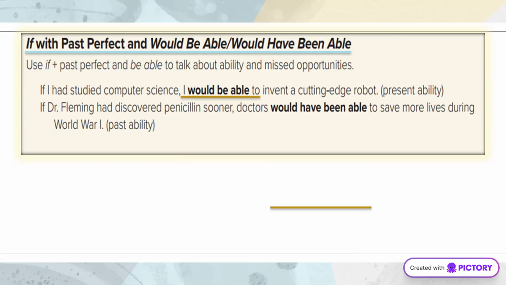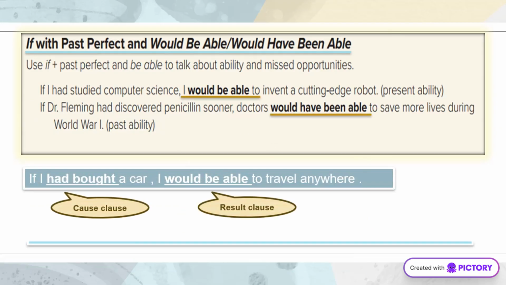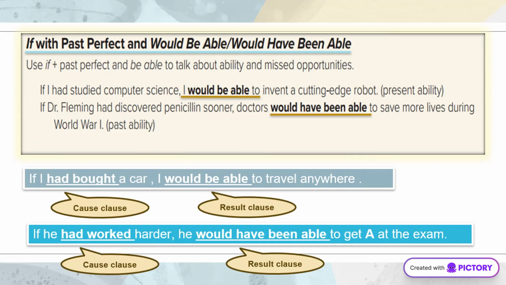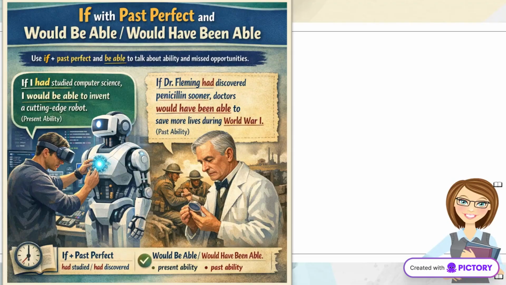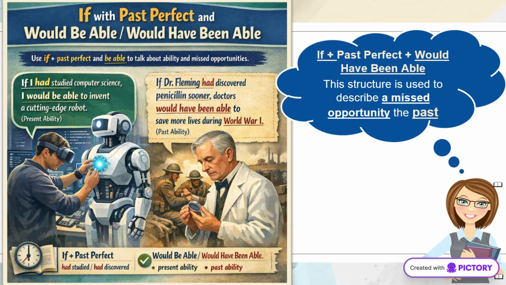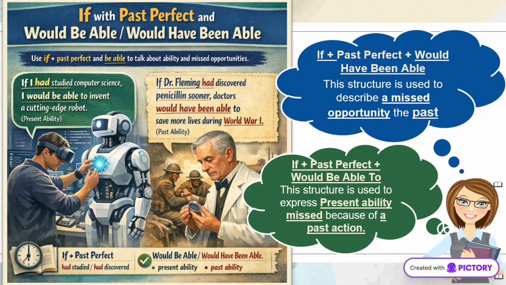Now, let's look at conditional sentences. If I had bought a car, I would be able to travel anywhere. This shows a hypothetical present ability based on a past action. We use would have been able to express missed opportunities in the past. This structure helps us reflect on what could have been.